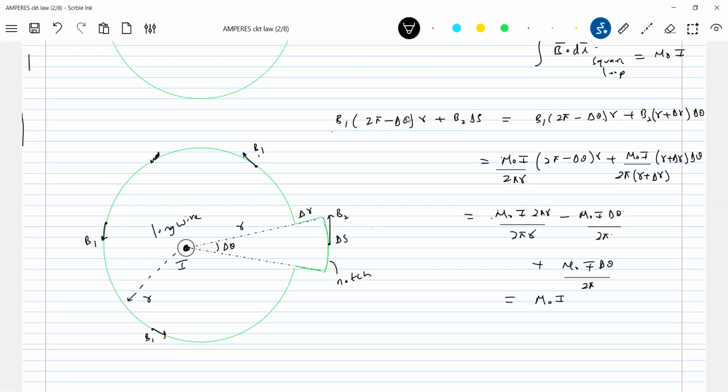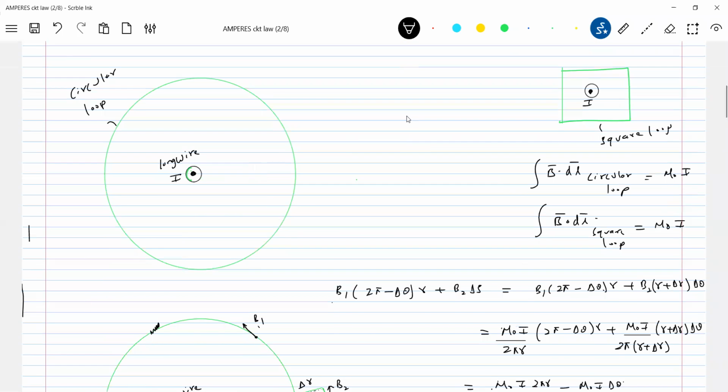So even if I deform the loop, what is the value of B dot dl in a closed path? Mu naught I. Let's go back to this one. What is the value of B dot dl for this? I'll assume a length dl. The value is how much? Let it be B1. So then what do we write? B1 dot dl equal to mu naught I. This will be B dl cos 0 at all points.